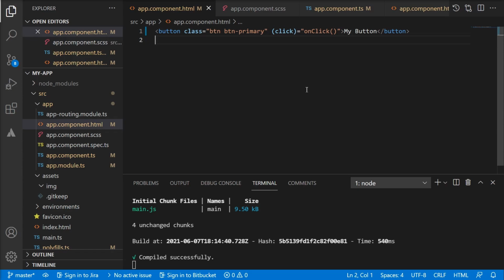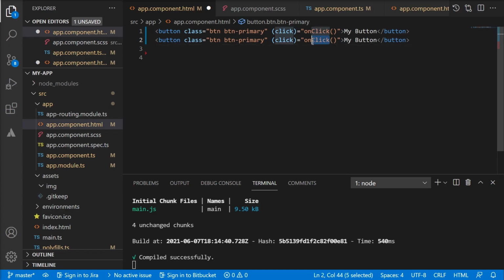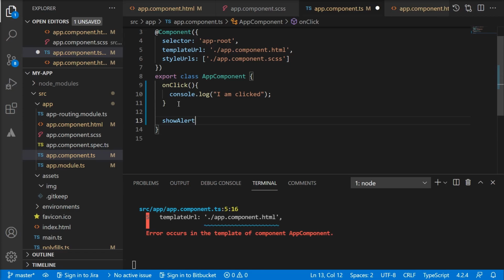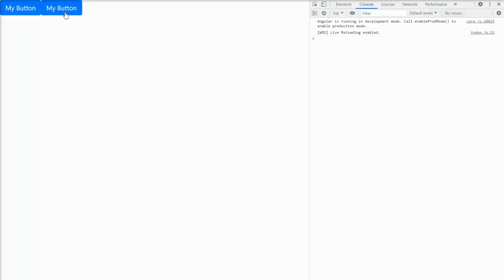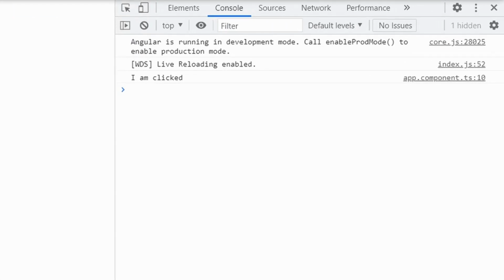If you are more familiar showing alert messages rather than console log, you can also do that using event binding. Let me have one more button. And in this case, let's call my function showAlert. Yeah, showAlert does not exist in my TypeScript yet. We can show alert messages obviously using our old alert function and save it. So now when I click on this second button, it shows me the alert. The first button still gives me a console log.